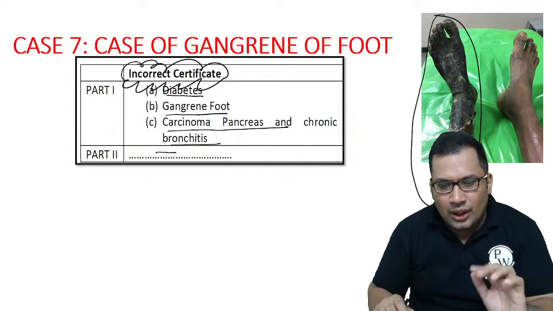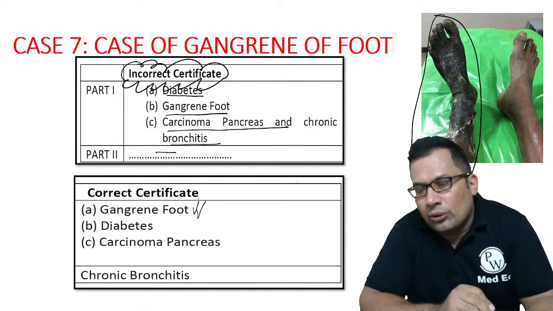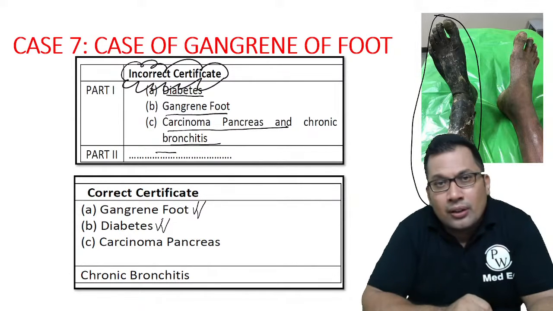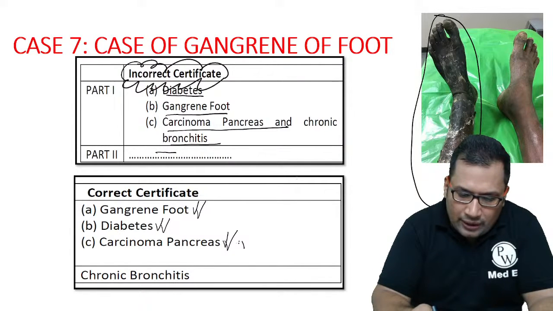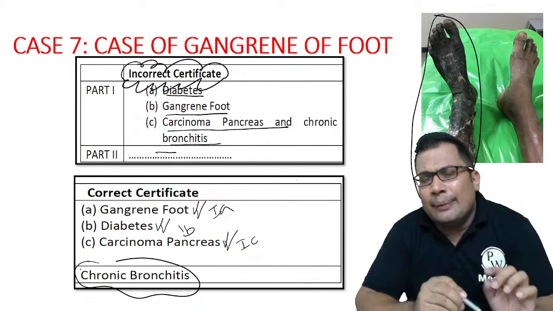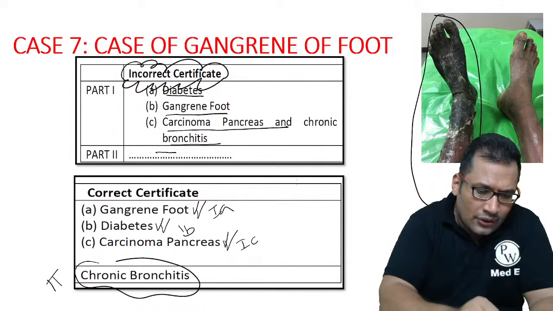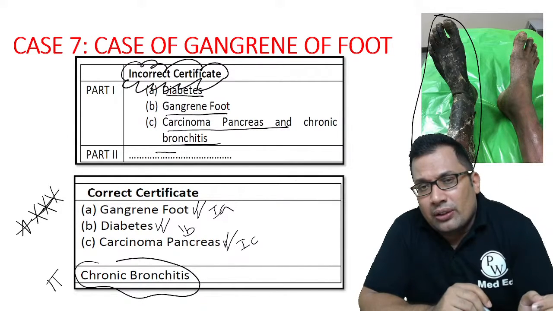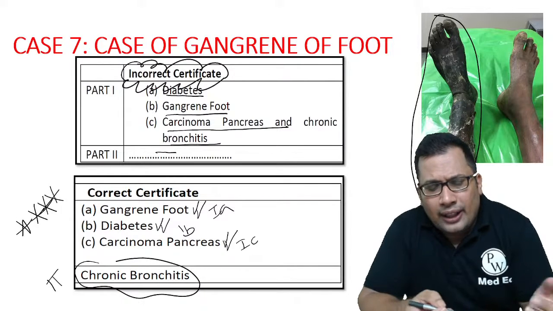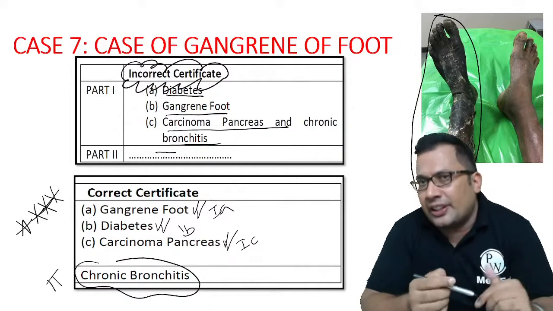Let me explain. The patient died due to gangrene of foot. What was the cause for gangrene of foot? Diabetes mellitus. And carcinoma pancreas can lead to diabetes, as you know. So this is 1A, 1B, and 1C. Chronic bronchitis is not the immediate cause, it is a contributing condition, so it comes under Part 2. This is the correct certificate. If you think diabetes leads to gangrene of foot, then you can write 1A and 1B, and write the carcinoma in Part 2. It's all based on the sequence, and it is left to the physician.